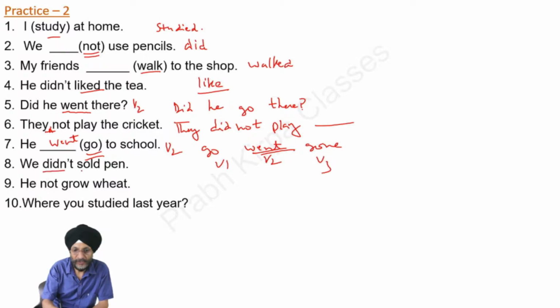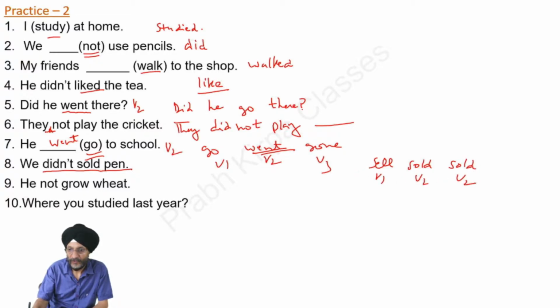We did not sold pen. Sold is the second form of the verb. Sell, sold, sold. We have to use the first form of the verb in case of a negative sentence. We did not sell pen.